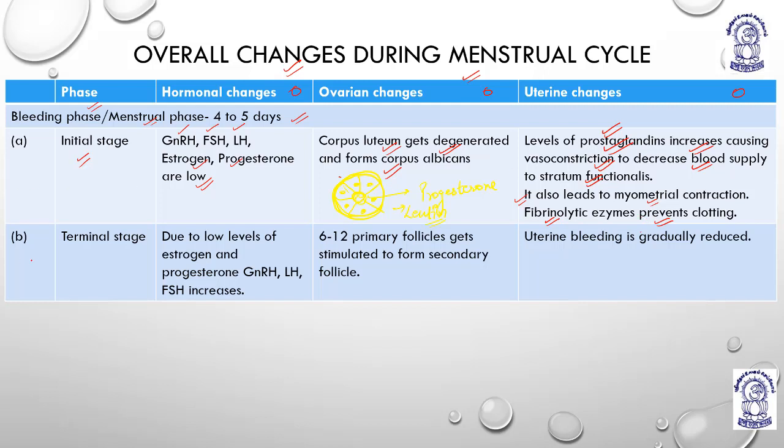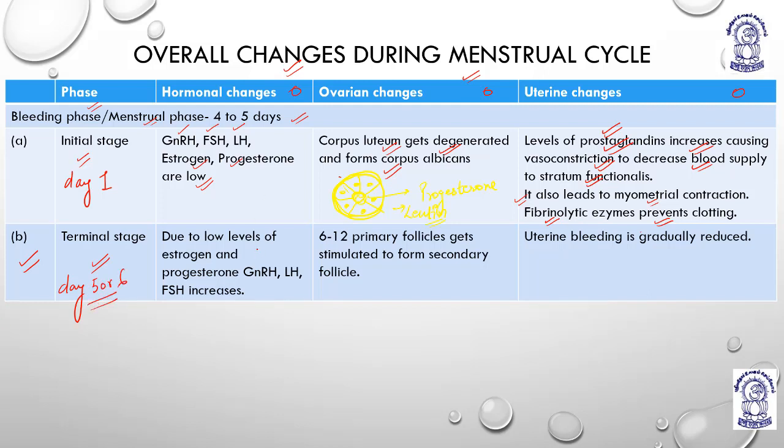Now the B part, that is the terminal stage. At the end of this, what will happen? For example, the bleeding phase starts on day 1, so now I am talking about day 5 or 6.